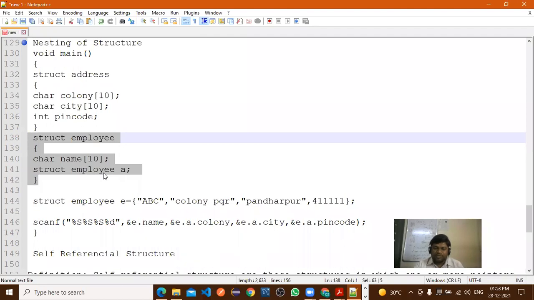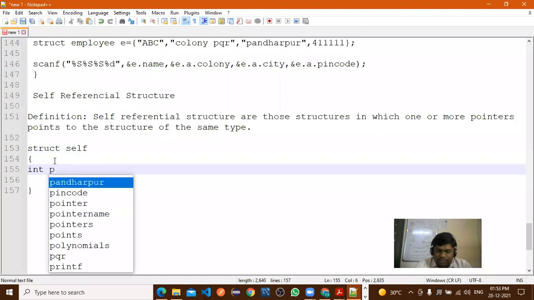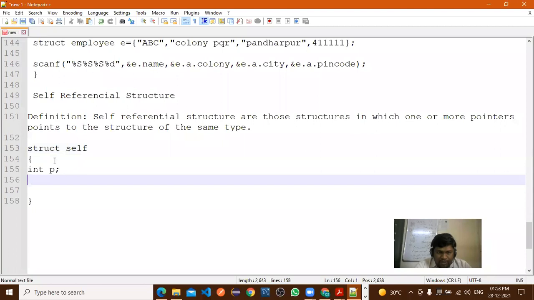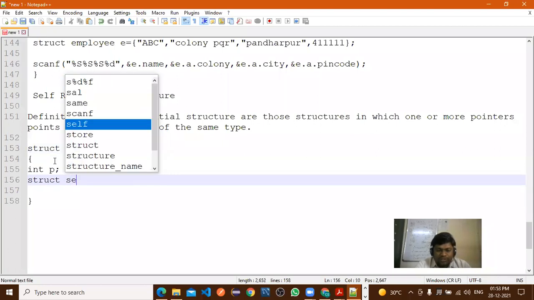Very simple definition, right? Self-referential structures are those structures in which one or more pointers point to a structure of the same type. Now here I will write it separately. Suppose int p, a simple syntax, and here I am calling struct self.